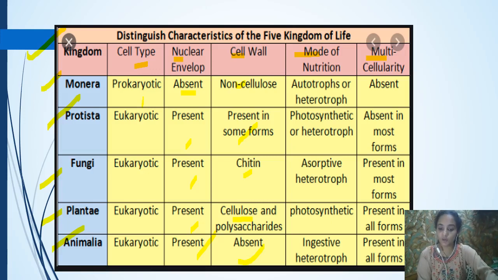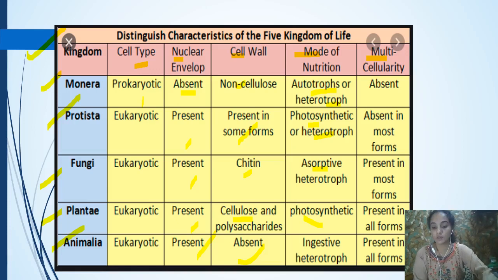Then the mode of nutrition: in Monera, it is autotrophic and some are heterotrophic. In Protista, photosynthetic or heterotrophs. And in fungi, they are absorptive heterotrophs. That means they depend upon other organisms for their food and nutrition. Many of them are saprophytes, because they obtain their nutrition from dead and decaying organic materials. And Plantae are completely photosynthetic. And Animalia are again heterotrophic organisms. And in these heterotrophs, we can have saprophytes and even parasites also.